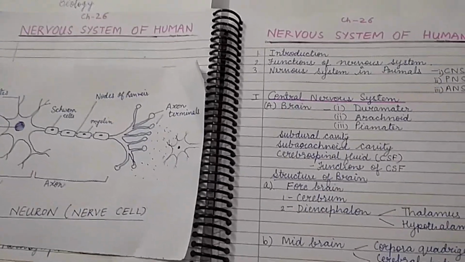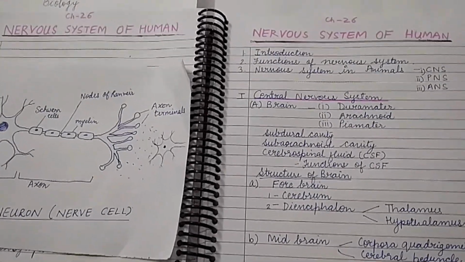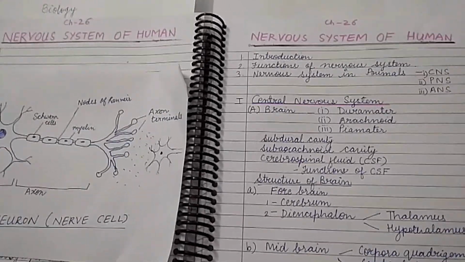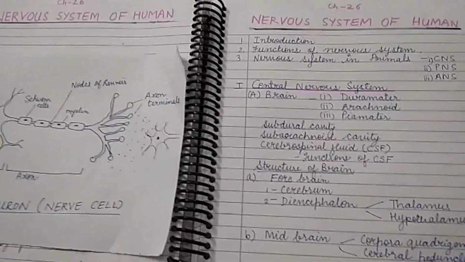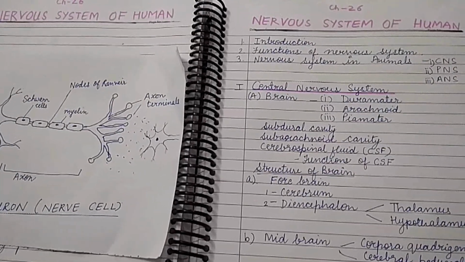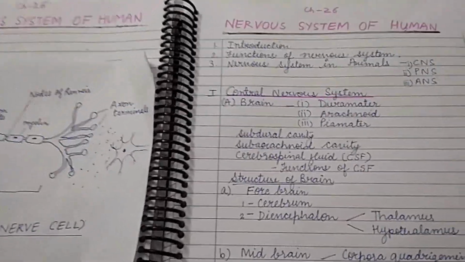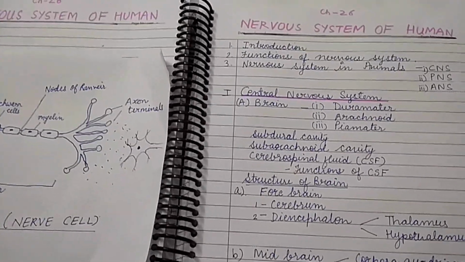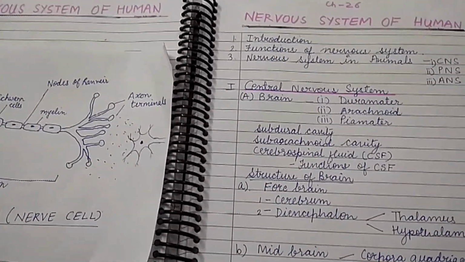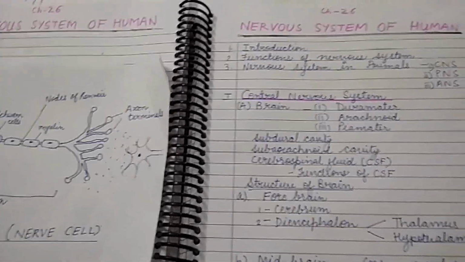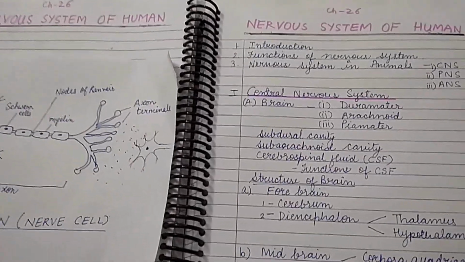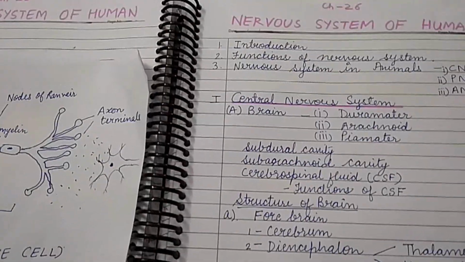Let's start with a new chapter, nervous system of human. So what is nervous system? Nervous system is the network of nerve cells and fibers which transmits nerve impulses between different parts of the body. So they transmit signals to different parts of the body and they transmit signals from the different parts of the body. So what is the basic unit of nervous system?